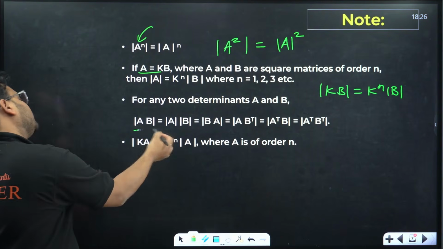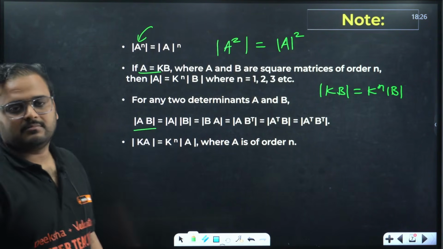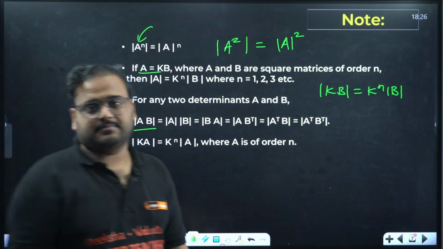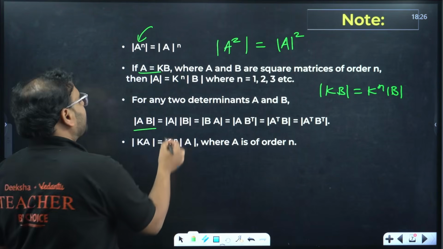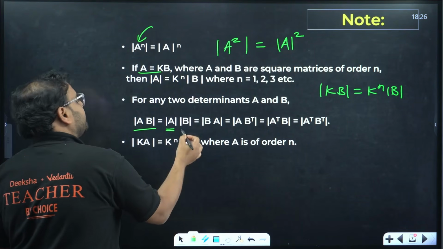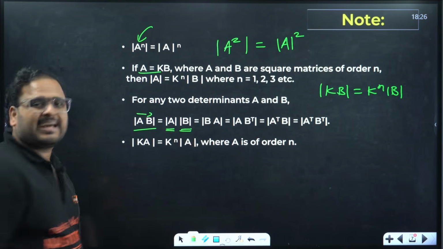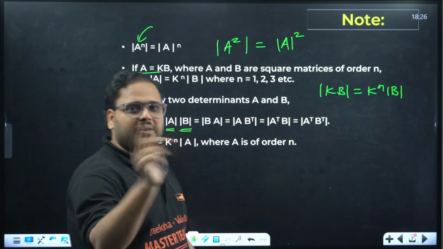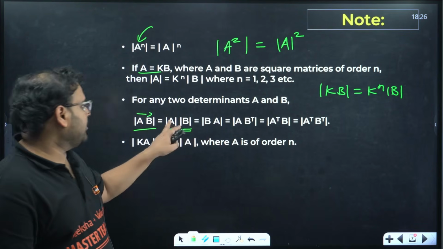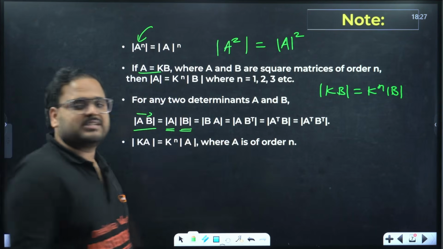If you have 2 matrices in product AB and you're supposed to find a determinant of that, you can find determinant of individual values. So determinant A times determinant B. This is easier, right? Here you are multiplying 2 matrices. It will take time. Multiply each and every element. Simply find determinant of A and B, multiply them, you will have the same answer.